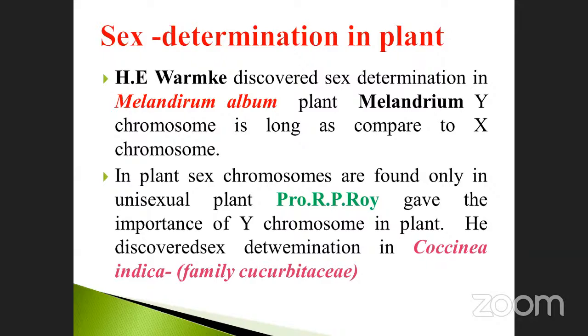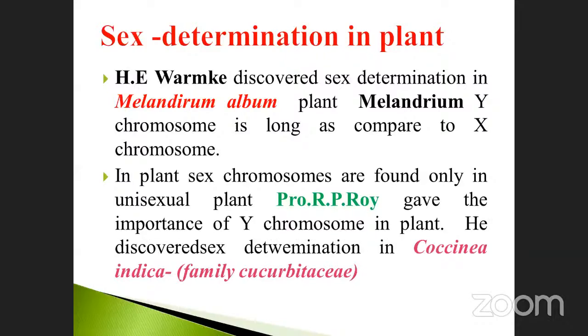One is Melandrium album, by H.K. Warmick, who stated that the Melandrium Y chromosome is long as compared to the X chromosome. Another scientist, Professor R.P. Roy, gave the importance of the Y chromosome in Coccinia indica, family Cucurbitaceae.